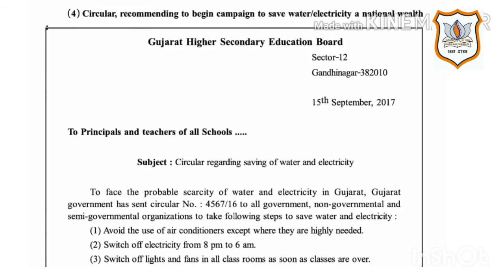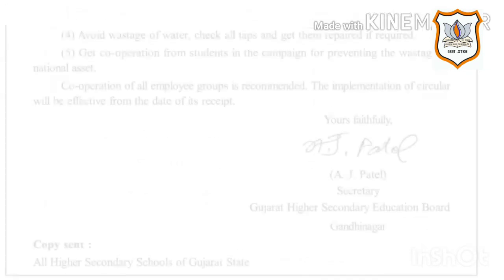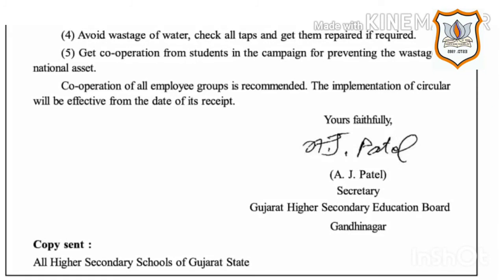Number 1. Avoid the use of air conditioners except where they are highly needed. Number 2. Switch off electricity from 8 p.m. to 6 a.m. 3rd. Switch off lights and fans in all classrooms as soon as classes are over. 4th. Avoid wastage of water.